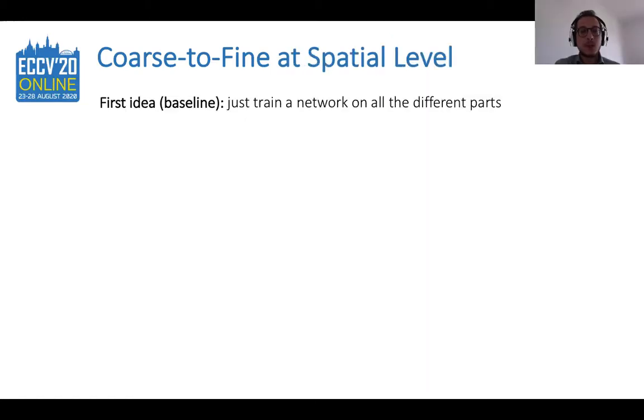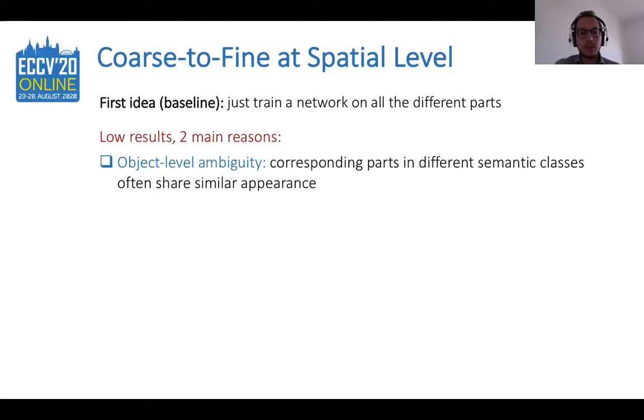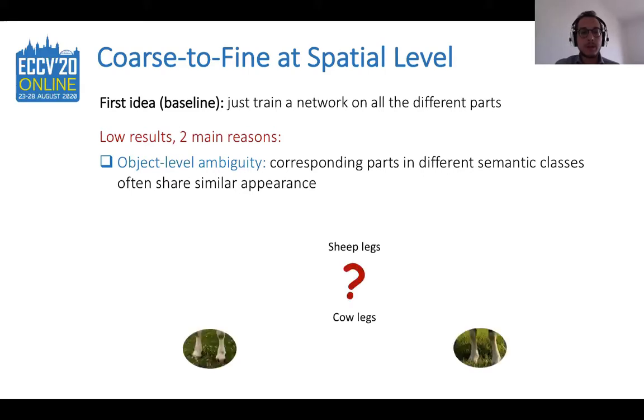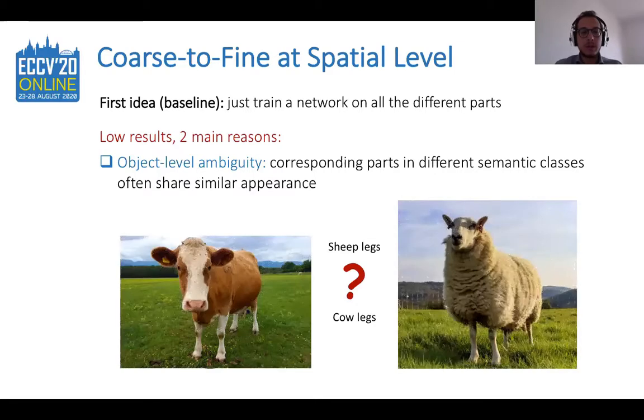The first idea that one may come up with is to simply take a standard semantic segmentation network and train it on all the parts. Well, of course we tried this and this works up to some extent, but it does not achieve satisfactory results for two main reasons. The first reason is what we call object-level ambiguity. We think that corresponding parts in different semantic classes often share similar appearance. For instance, if I ask you to determine which ones are sheep legs and which ones are cow legs, it may be hard to say.